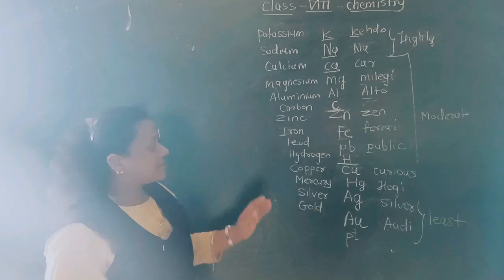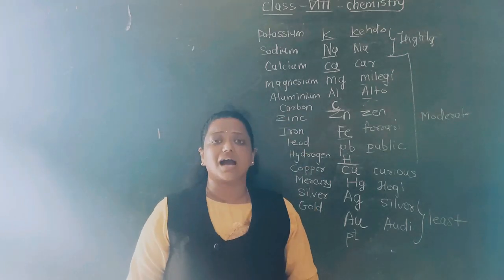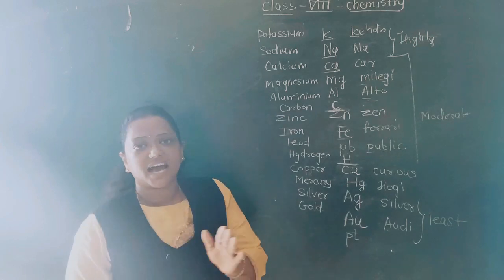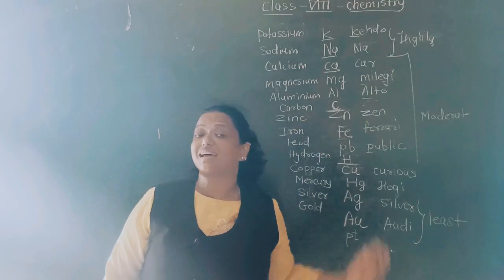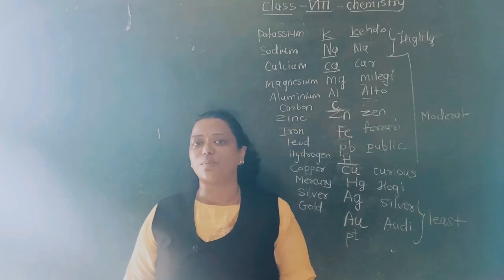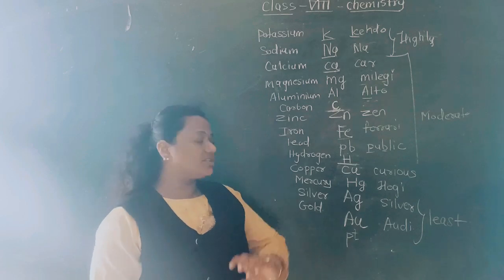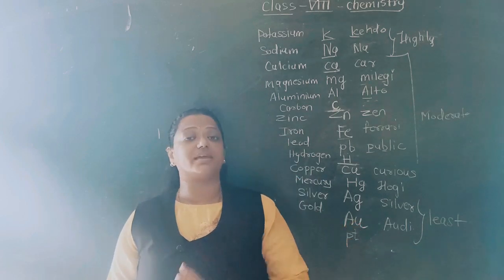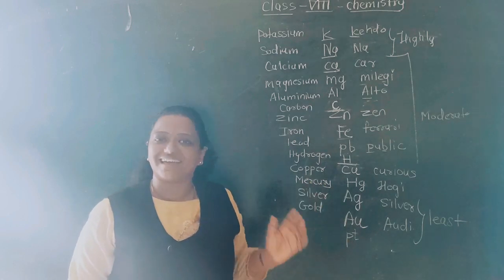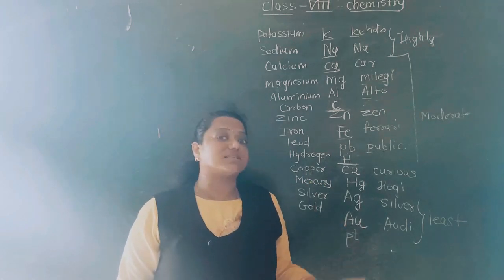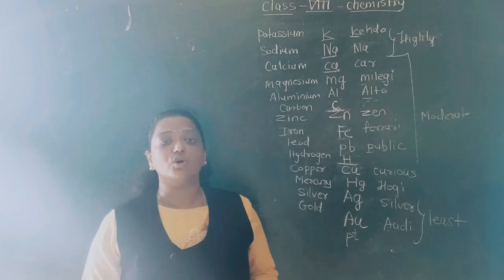And what about the metals at the bottom of the reactivity series? These metals are absolutely unreactive, absolutely inactive. These metals are called what? Precious or noble metals, because they don't have any concern with oxygen. They do not react with oxygen at all, and because of that they are called precious, because oxidation is actually a destructive term. Very soon I shall explain it to you.